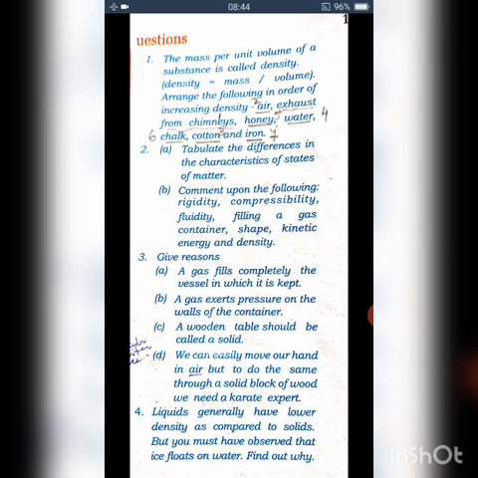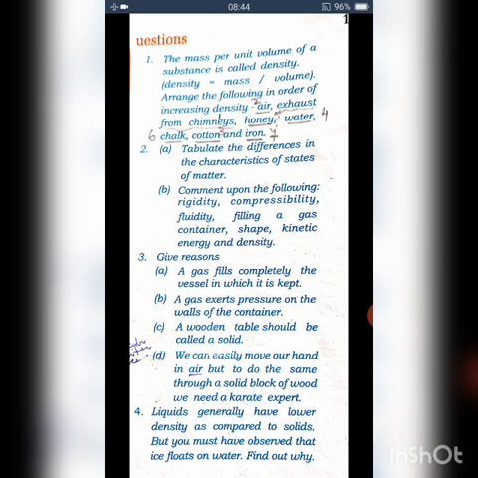Now see, a wooden table would be called a solid. A wooden table possesses all the characteristics of a solid: it has a definite shape and size, the molecules are closely packed, and as a result there is maximum intermolecular attraction, and it is rigid and cannot be compressed. A wooden table possesses all these characteristics. That's why a wooden table is considered a solid.